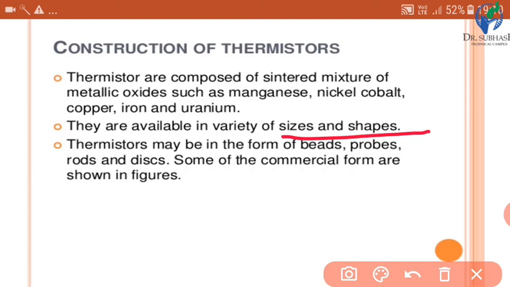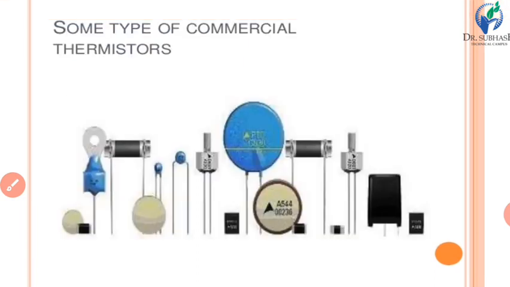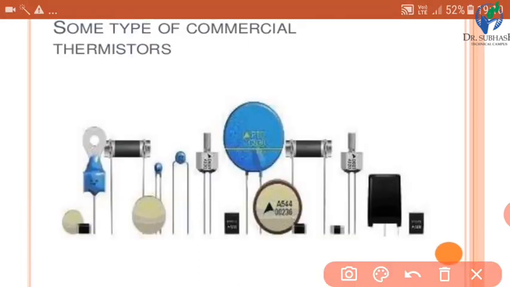Thermistors may be in the form of beads, probes, rods and discs. Okay, so these are the different shapes and sizes of thermistors. Some of the commercial forms of these thermistors are shown in these figures. Now we will see in the figure. Okay, these are some commercial types of thermistors.